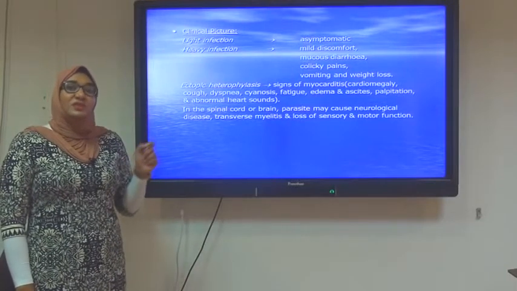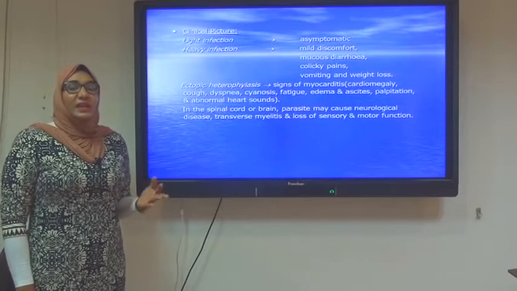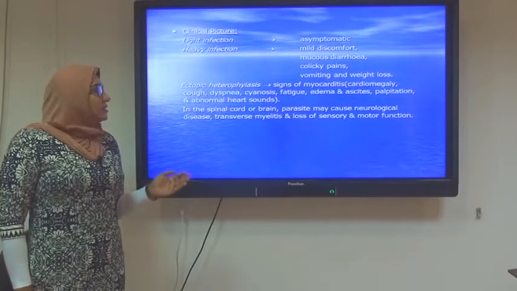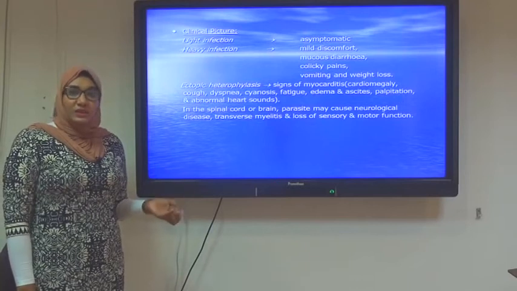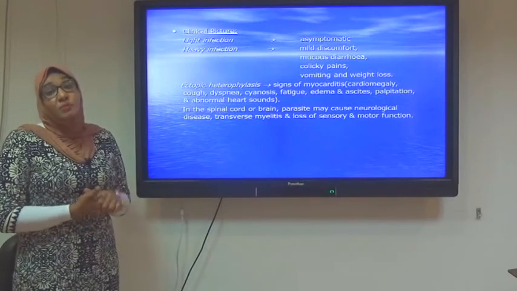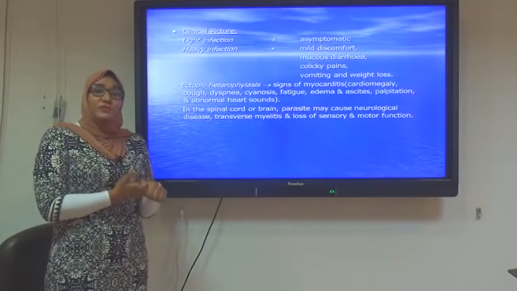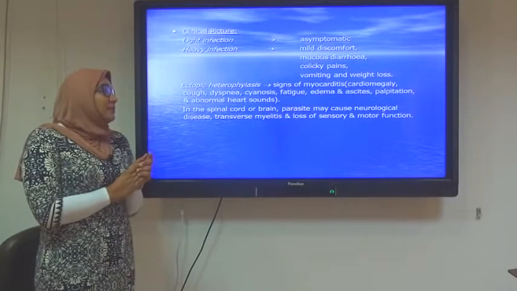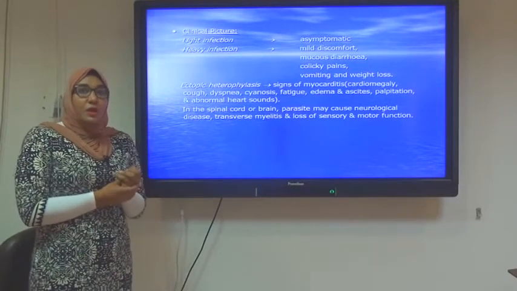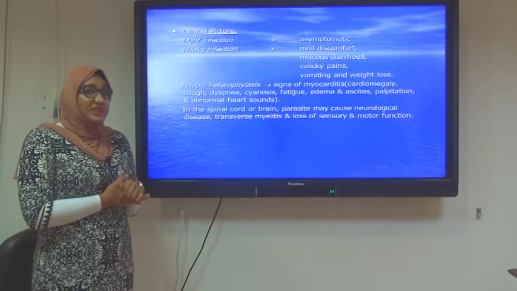and reach aberrant sites. When it reaches an aberrant site, it can elicit the formation of granuloma in ectopic areas, and this granuloma commonly goes to the heart and causes myocarditis, and the patient may present with symptoms and signs of ectopic heterophyiasis in the form of signs of myocarditis, which is in the form of dyspnea, lower limb edema, fatigue, maybe abnormal heart sounds. These are the presentations of myocarditis induced by heterophyiasis.